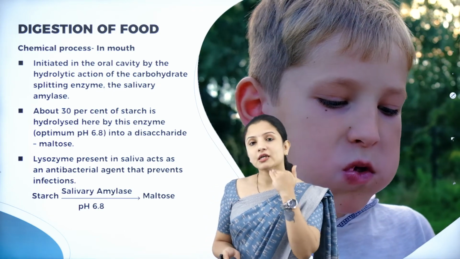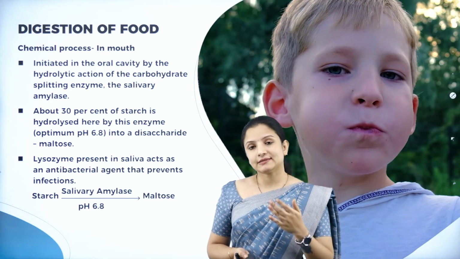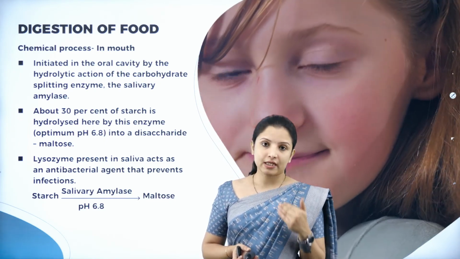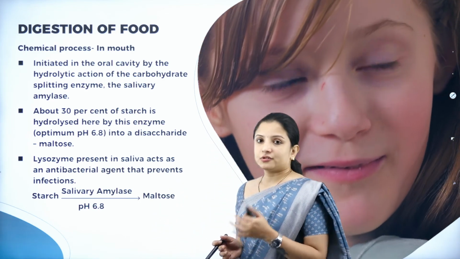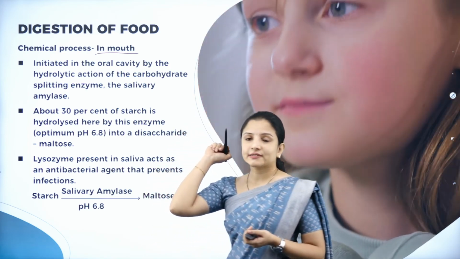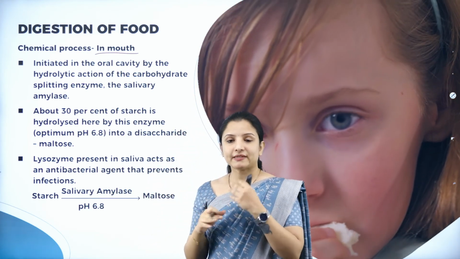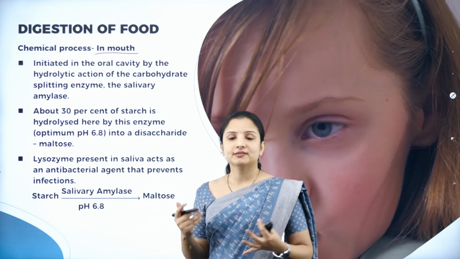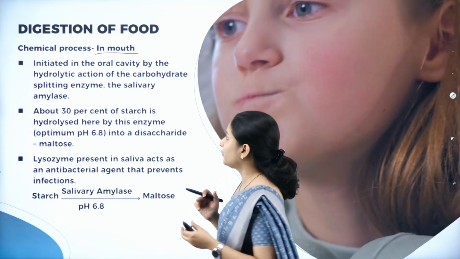So therefore, in each part of the alimentary canal, exactly what types of chemical digestion will occur, we shall study. First we'll talk about the mouth. In the mouth, what has happened? The bolus has formed, right? The bolus is the masticated food which has mixed with the saliva, forming a paste-like form which is called the bolus.